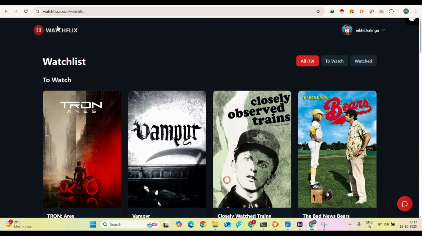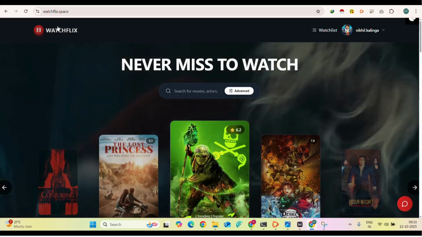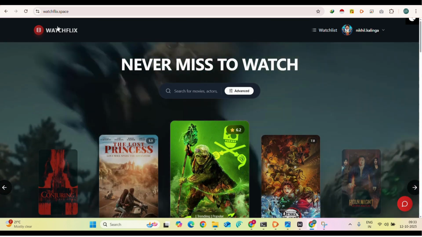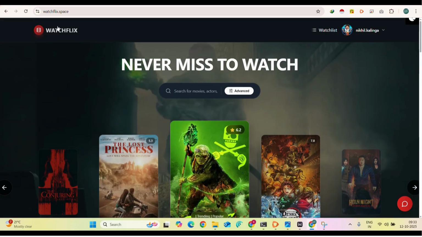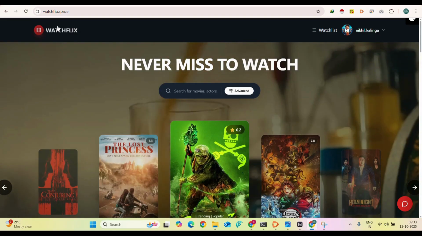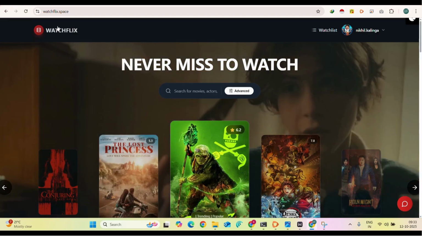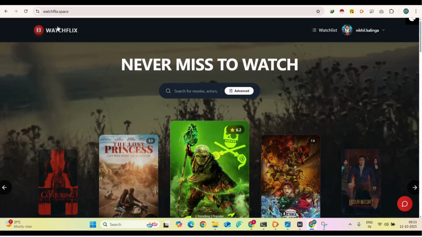Great. So this is how our watch list application works. The idea behind this concept is making the user experience very simple, with a good clean UI, and also reminding users to never forget to watch their favorite movie. So this is the concept behind Watchflix.